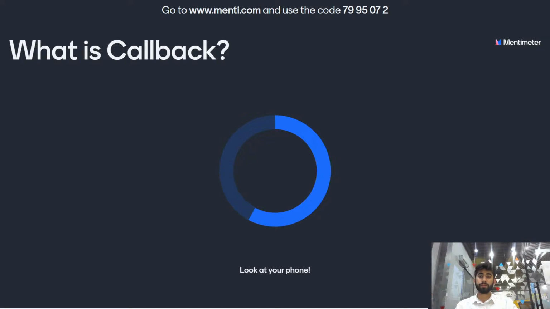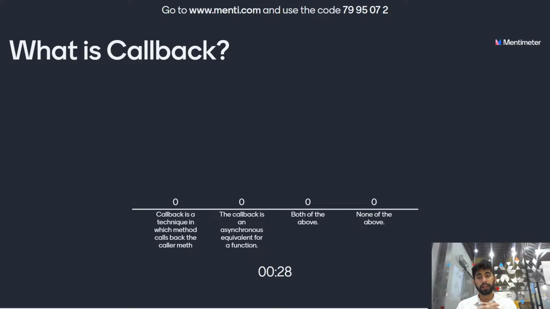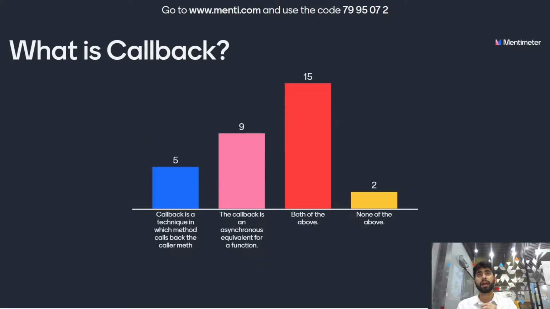What is callback? The options are: the callback is a technique in which a method calls back the caller method; the callback is an asynchronous equivalent for a function; both of the above; or none of the above. What is callback? Is it a technique in which a method calls back the caller method, or is it an asynchronous equivalent for a function? And the time is up.